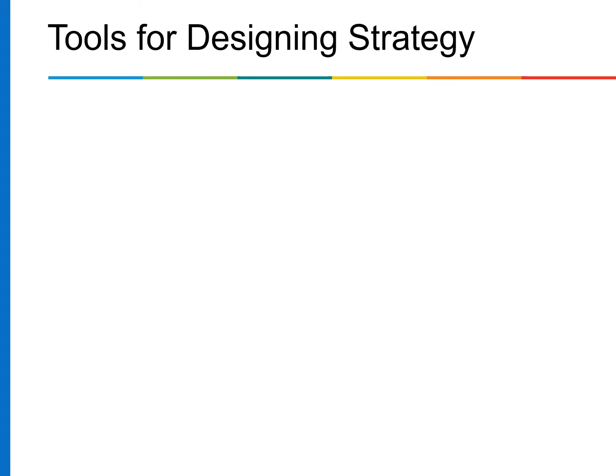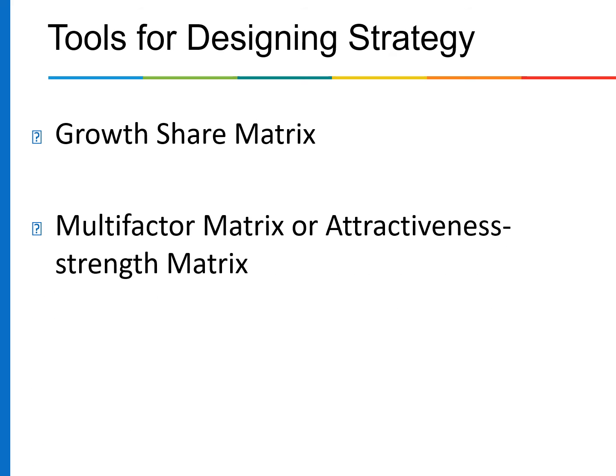Tools for designing strategy: growth share metrics, multi-factor metrics or attractiveness strength metrics, balanced scorecard. So far, we have discussed what strategy is, a strategy management model that can be used at any level of the hierarchy of a firm, and the key ideas for structuring strategy no matter at what level of the organization.